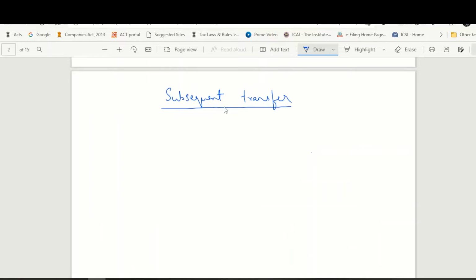Now let us understand what happens if the person receiving the gift subsequently transfers the property to a third person. Taking the same example, I own this piece of land for which stamp duty value is 1 crore rupees. I transfer this property to my friend free of cost, which means my friend is receiving the benefit worth rupees 1 crore. So my friend has to pay tax on 1 crore rupees as income from gifts. Let us say he holds the property for some time and subsequently transfers this land to a third person. He transfers this land for 2 crore rupees.